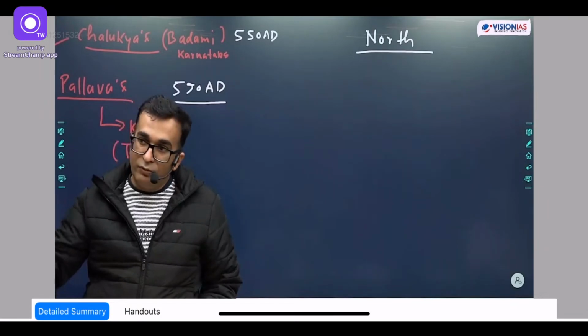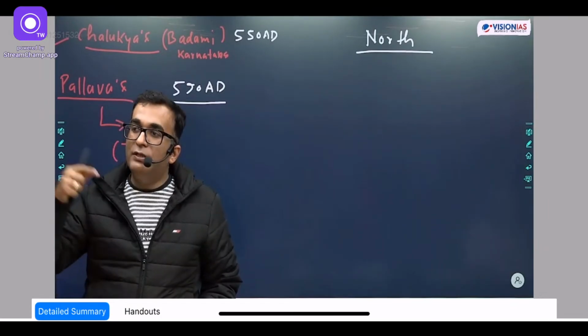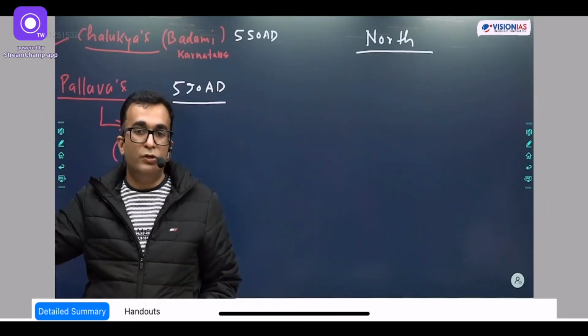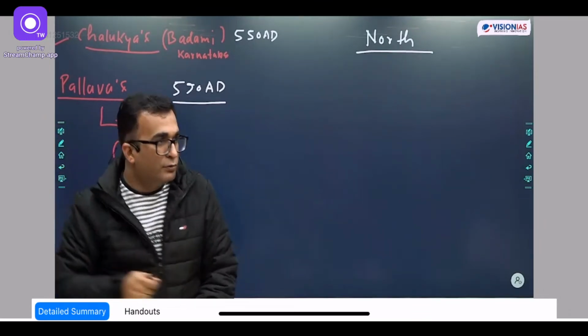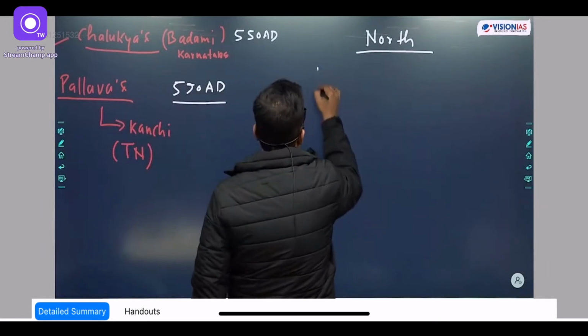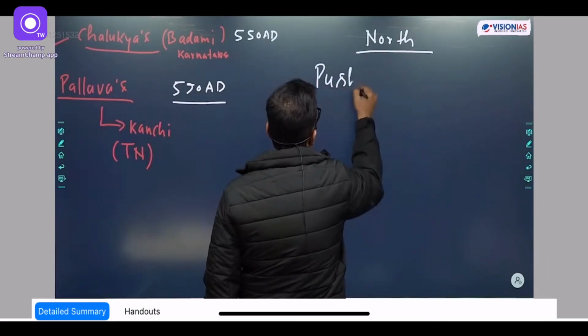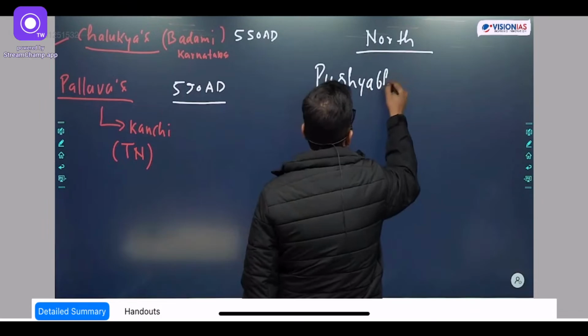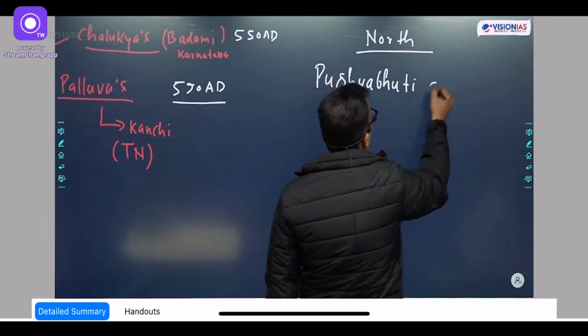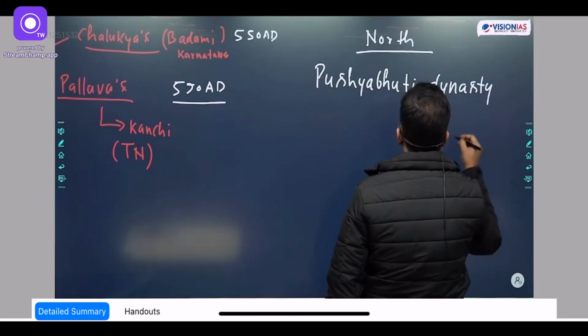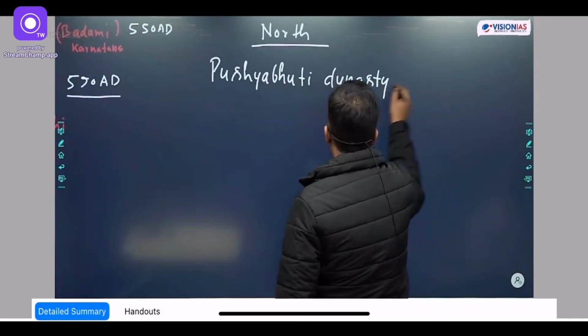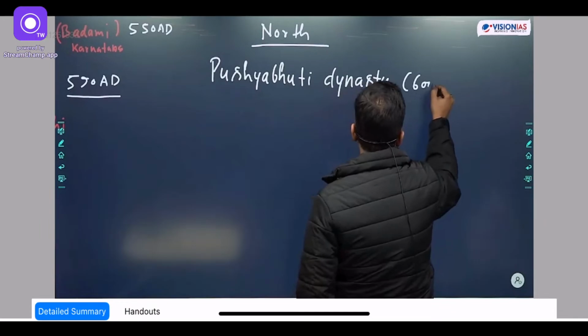Prabhakar Vardhan was the founder, and Rajyavardhan and Harshvardhan were his sons. Rajyavardhan was the eldest, and he was killed by Shashank, who was a ruler of Bengal. After that Harshvardhan came to power. So just mention a little bit. You write Pushyabhuti dynasty, and this dynasty was established in 600 AD.